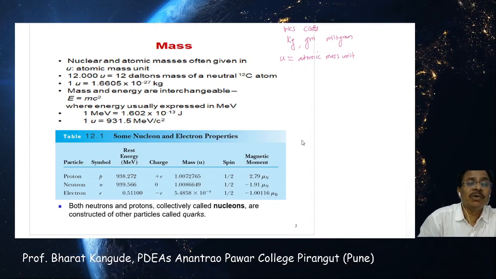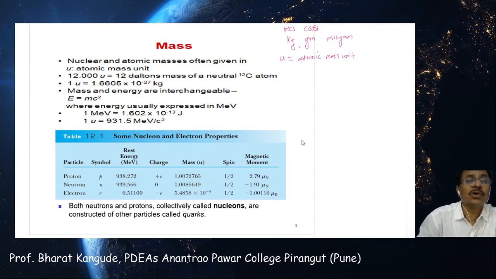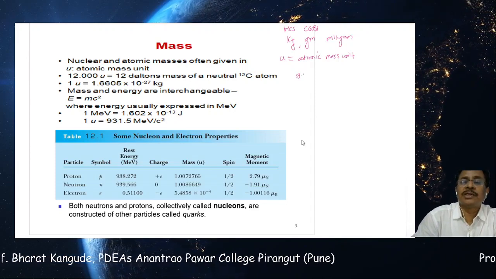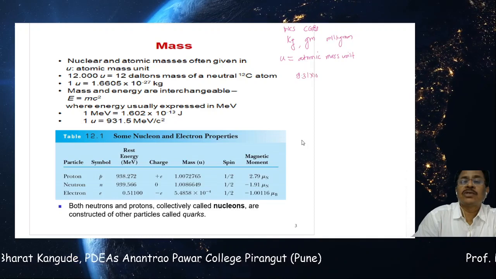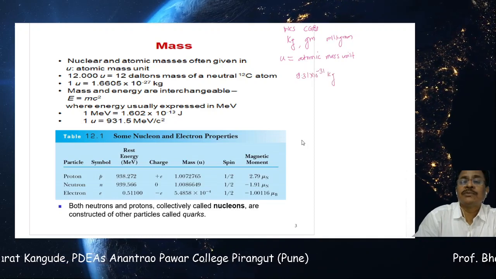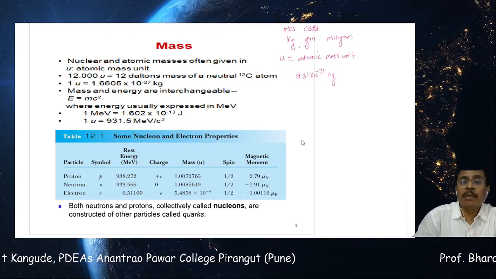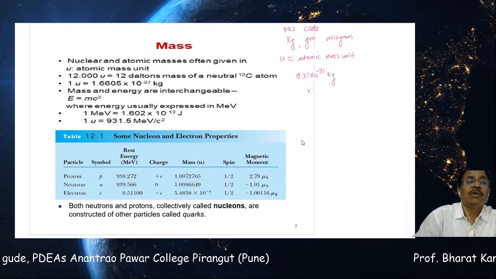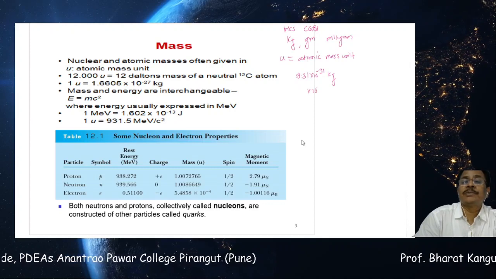For example, the mass of the electron is 9.31 into 10 raised to minus 31 kilograms. In grams it is 10 raised to minus 28. The mass of the proton comes to be around 10 raised to minus 27 kilograms and so on.